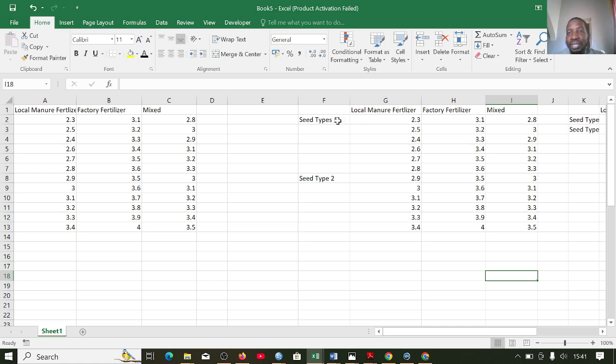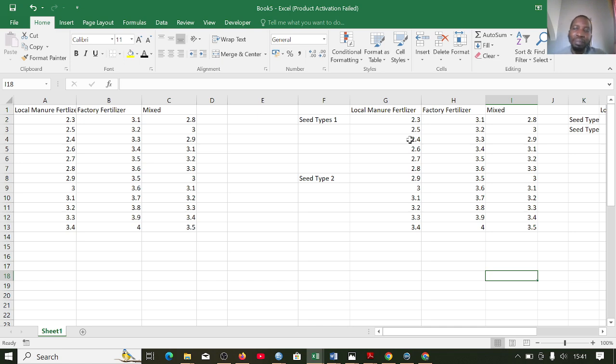In the first 6 fields we use seed type 1, then in the second 6 fields we use seed type 2. So here we have two factors that influence the yield: one is the fertilizer type, and the other is the type of seed being used to give that particular yield.